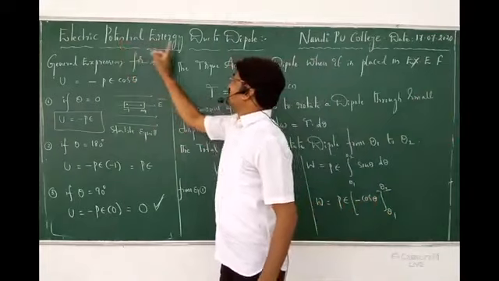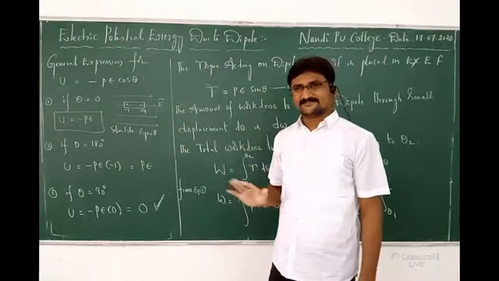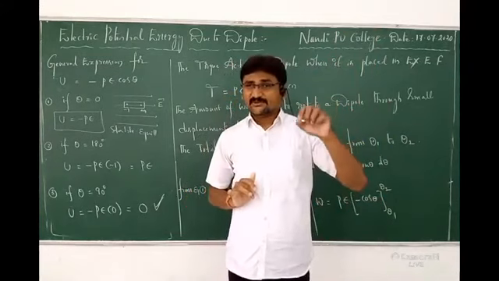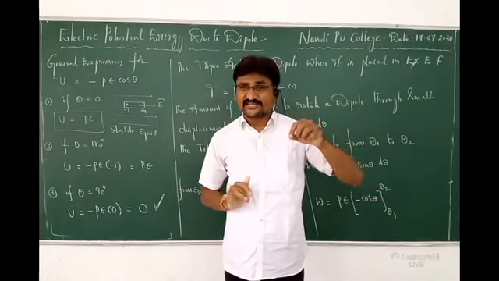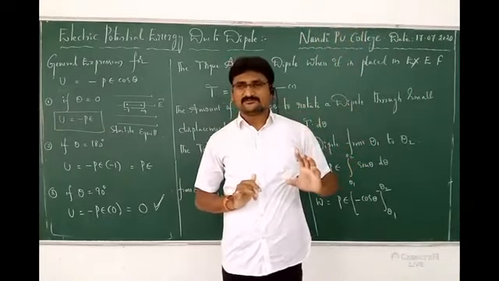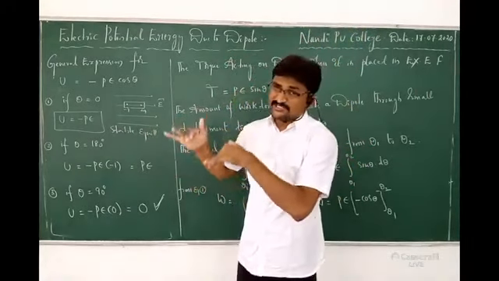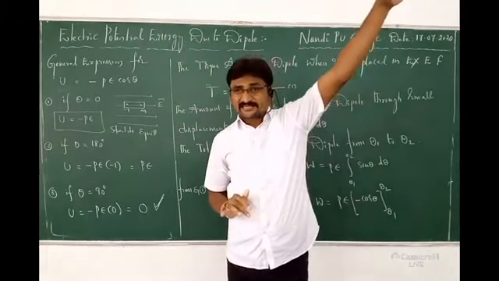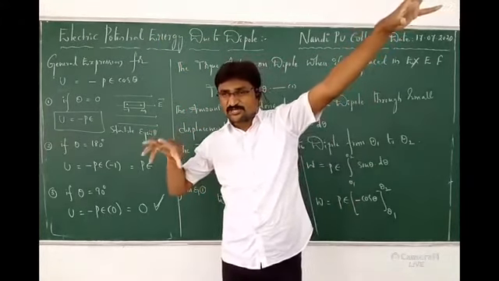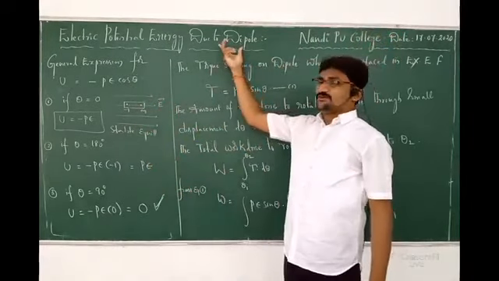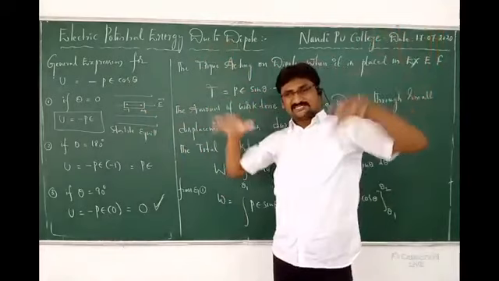This is potential energy due to dipole. In the first lesson we derived the expression for intensity of electric field on the axial line of a dipole. Same here also, potential due to a dipole. There it is electric field, here potential, the remaining is dipole. This dipole concept is common in the first lesson and second lesson also.